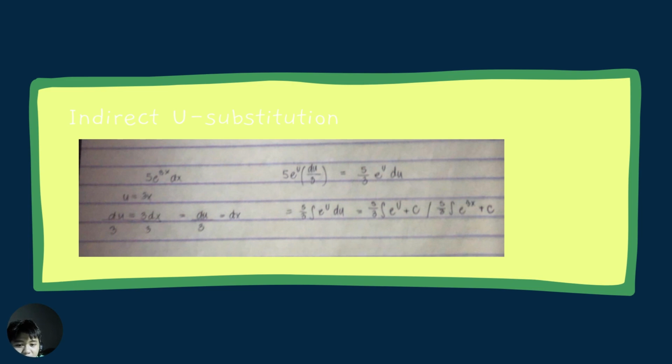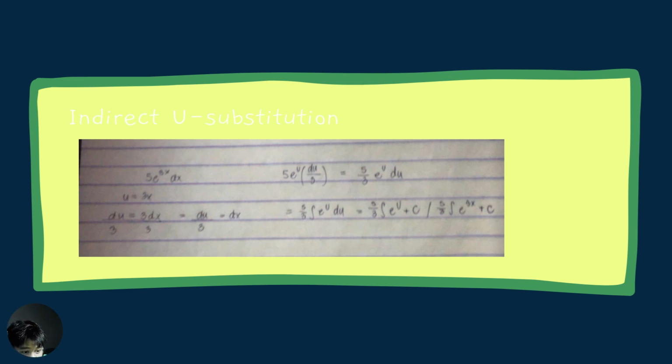But now we're going to solve for dx. We're going to cancel out the 3 from 3 dx so we can get dx. So we have du over 3 is equal to dx. So now we have 5 times e to the power of u times du over 3, which is equal to 5 over 3 times the integral of e to the power of u times du.